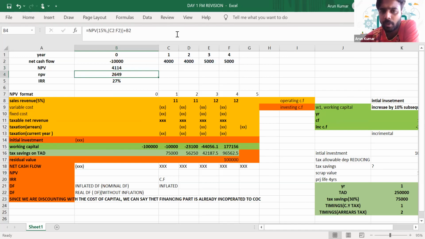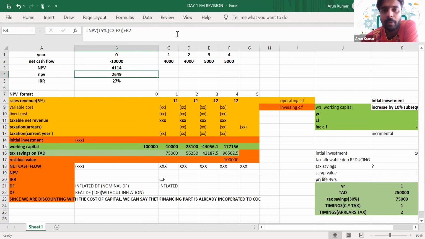Is it clear? I hope you know this formula. If you do not know this formula, please make sure that you learn it, because these are the easy ways in which you can save your time in the CB exam. It is one of the tricks through which we can easily calculate NPV. Is it clear, everyone?